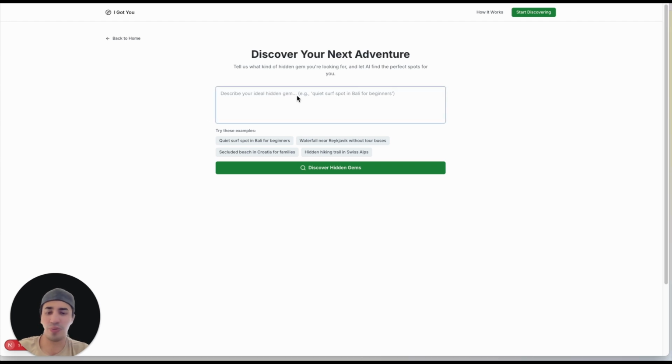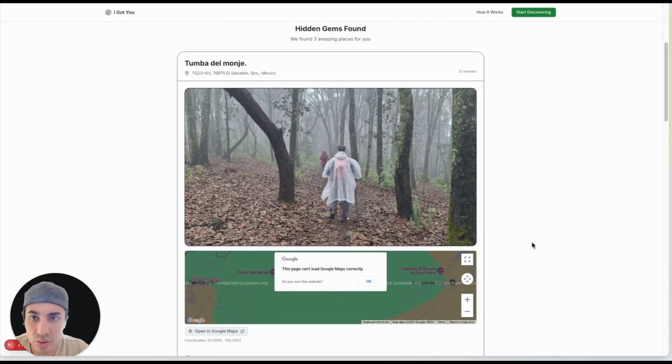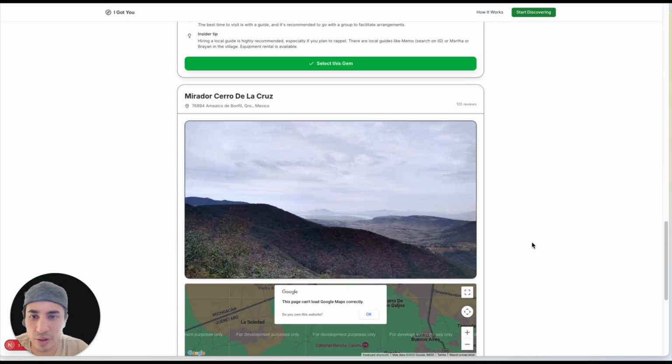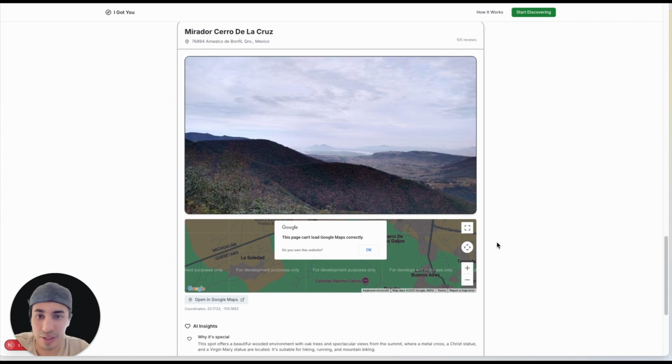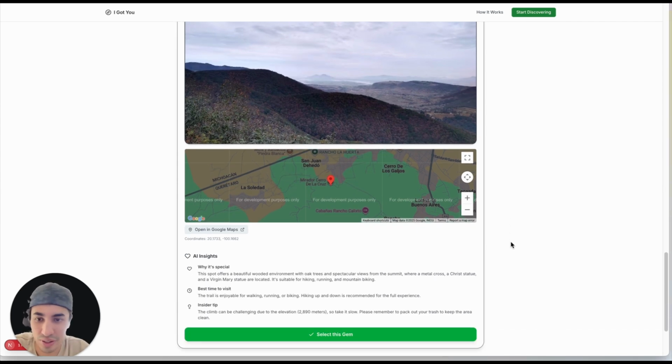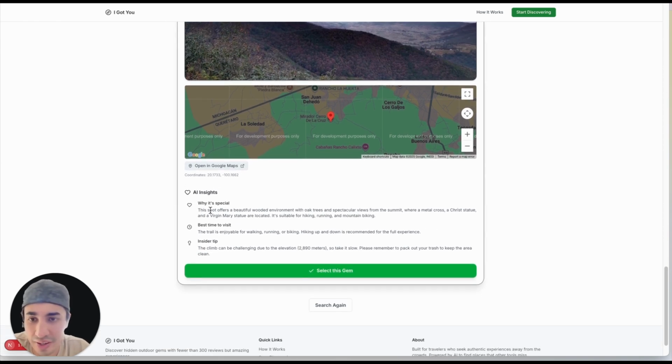Okay, so we're going to look for, let's say I want to hike in Querétaro, Mexico. So let's hike in Querétaro, Mexico. Okay, let's see. Nice. So we go to places. We have Tumba del Monje, we have Cueva del Tecolote, and we have Mirador Cerro de la Cruz. Man, this place looks good actually. So it says, wow. So you have the details here.